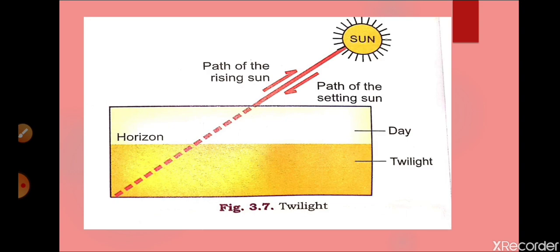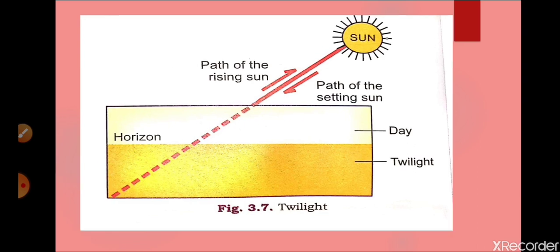Twilight continues as long as the sun is 18 degrees below the horizon, meaning 1 hour and 12 minutes at the equator. But at the poles it will increase to 50 days long during the 3 months of alternating period of day and night.